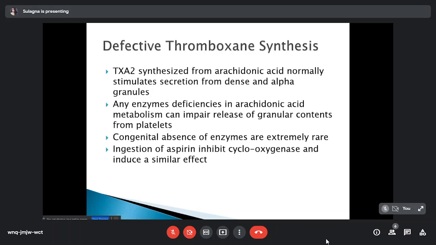The most important in platelet signal transduction is defective thromboxane synthesis. Thromboxane is synthesized from arachidonic acid and normally stimulates secretion from the dense and alpha granules, leading to platelet aggregation. It is the most important factor for platelet aggregation. Any enzyme deficiency in arachidonic acid metabolism can impair release of granule contents from the platelet, leading to deficient platelet aggregation. Congenital absence of these enzymes is extremely rare. Ingestion of aspirin inhibits cyclooxygenase and induces a similar effect. So drugs like aspirin and NSAIDs can inhibit cyclooxygenase and cause defective thromboxane synthesis.